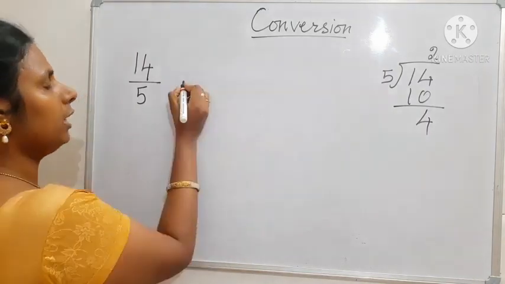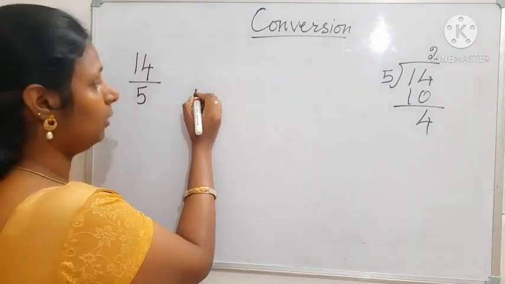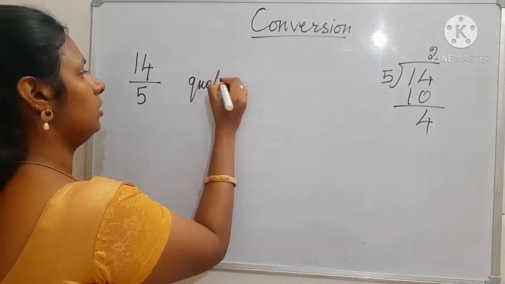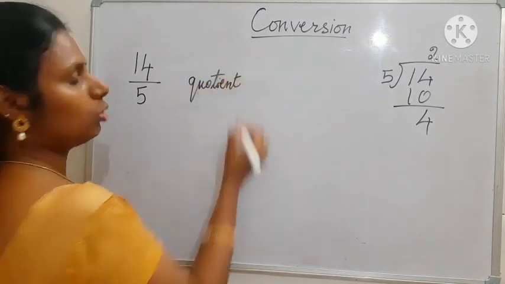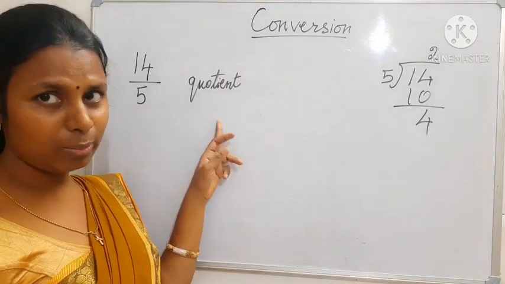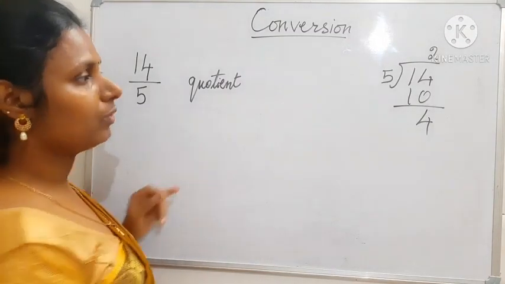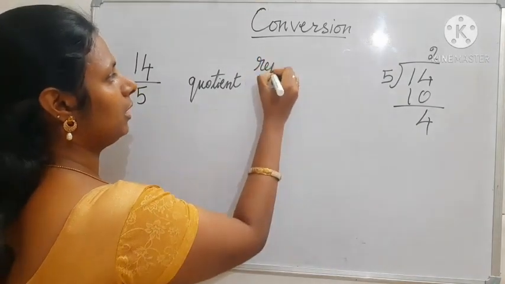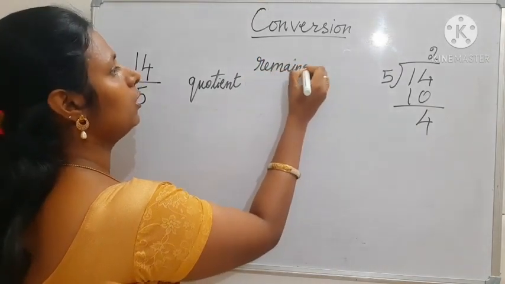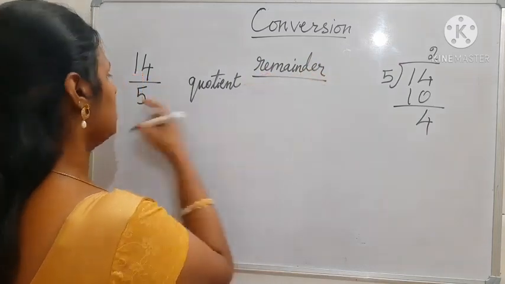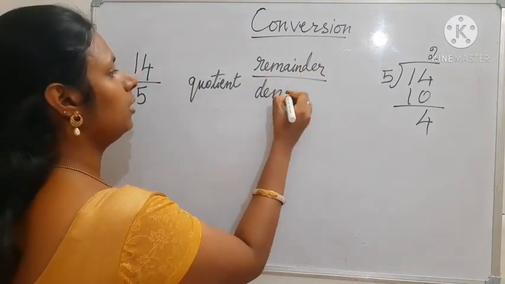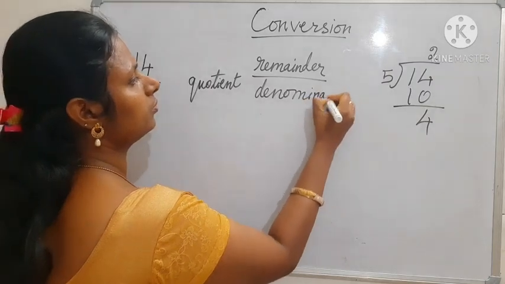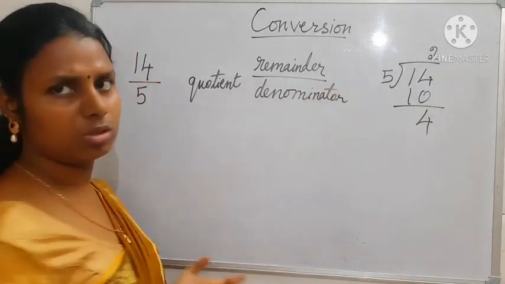Now the formula is: for the whole number you are going to write the quotient. The whole number is the quotient. And the remainder is going to be the numerator. The denominator will be the denominator, as it is. That is not going to be changed.